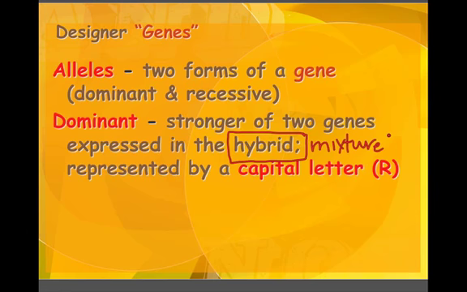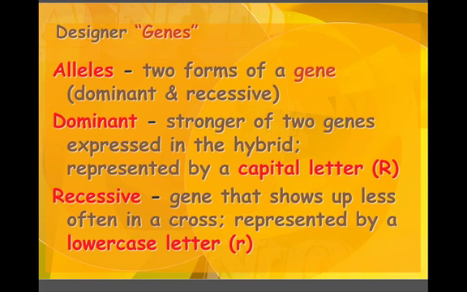The dominant trait is once again represented by a capital letter. Recessive is the gene that shows up less often in a cross and is represented by a lowercase letter. So these two particular vocab words are opposite, dominant and recessive. And each of these is an allele, which is two separate forms of a gene.